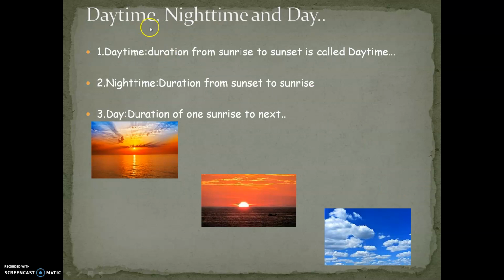We have learned daytime, nighttime and day. Because of the rotation of the Earth, we get these phases of the day. Daytime is from sunrise to sunset, early in the morning, the entire day. Nighttime is from sunset to sunrise, from evening to morning. And a day is the duration from one sunrise to the next. These are the different phases of the day that we get because of the rotation of the Earth.